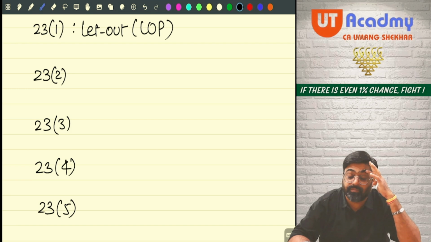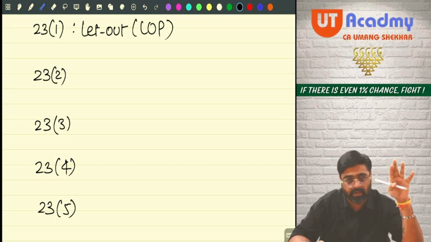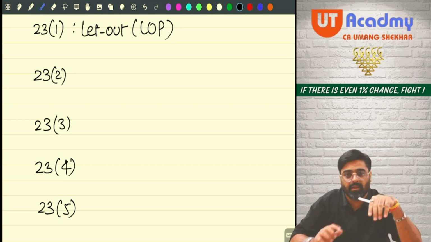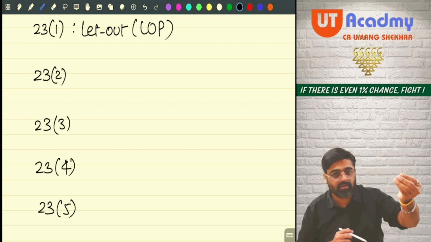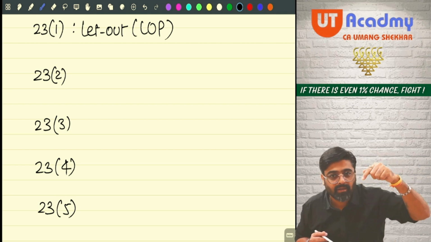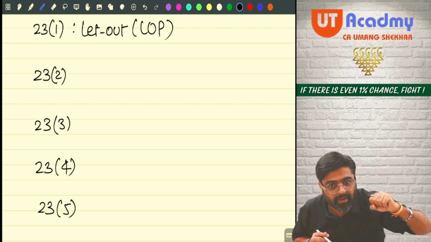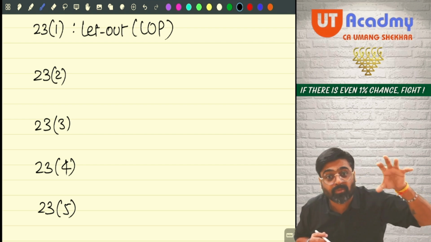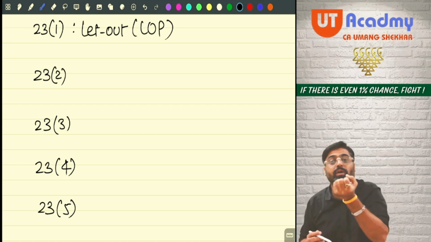Now pay attention. Whatever property you are having of which you are the owner, if that property happens to be your let out property, tell me, have you given the property on rent and earning the rent? Meaning that your property has a rent earning capacity which you are exploiting, and by exploiting that rent earning capacity, are you earning rental income?